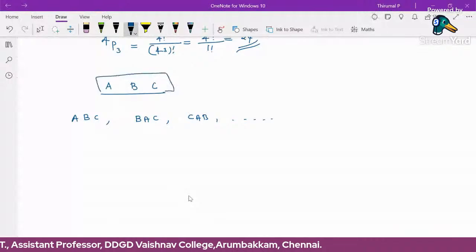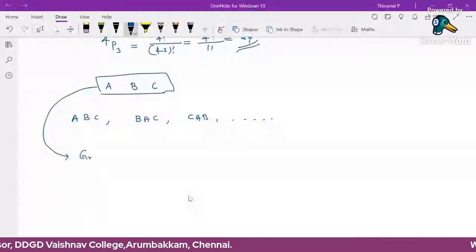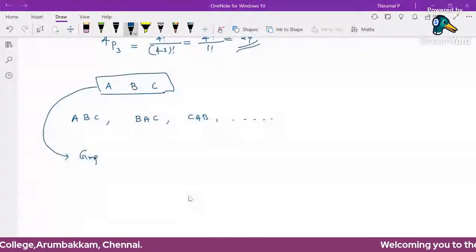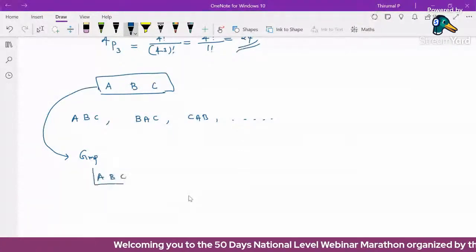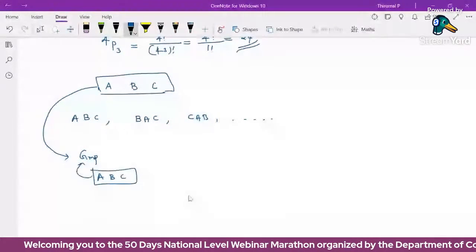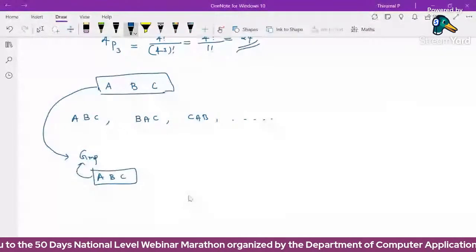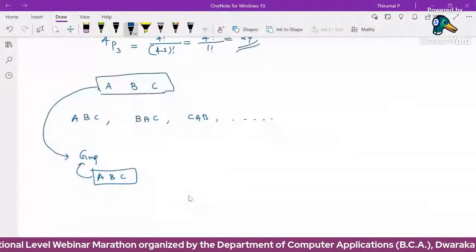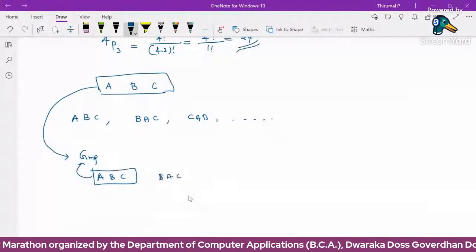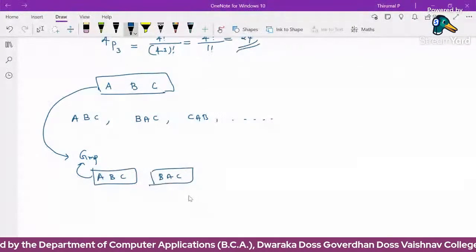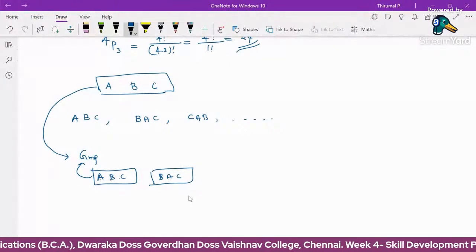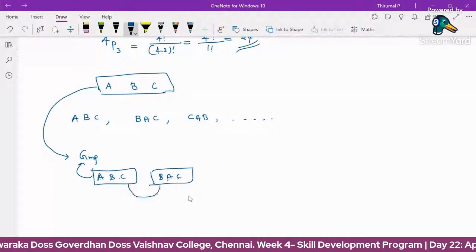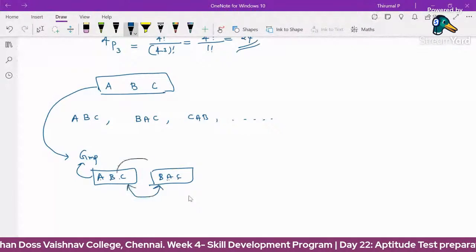Suppose using these 3 persons, we form a group or selection. Suppose they are forming a group using these 3 members, A, B, C. All 3 members are in this group. There is only one possible way of forming a group using the 3 members. A, B, C and B, A, C are both the same group. The number of members is 3 in each. Both have the same members, so both are the same group.